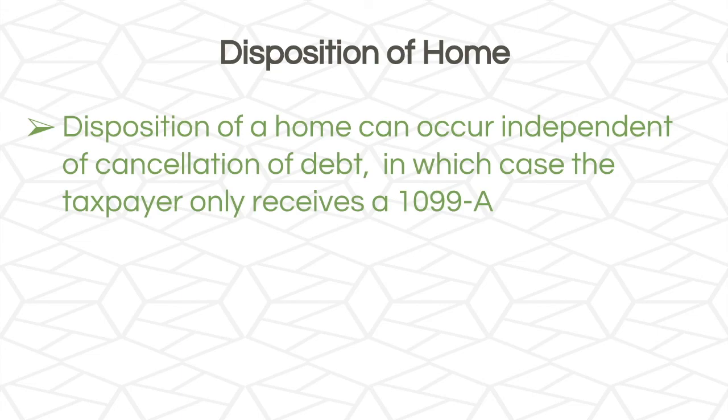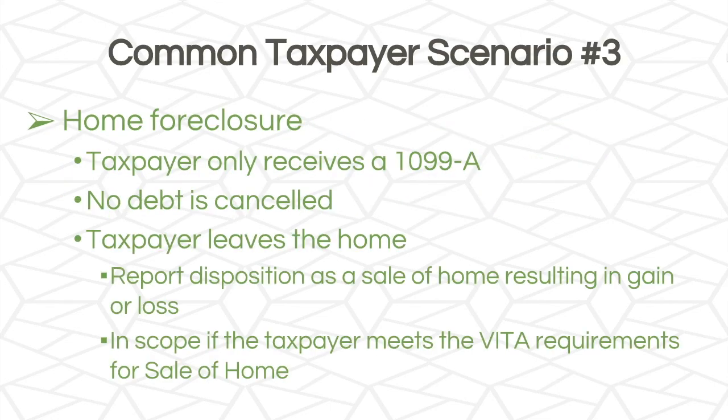So disposition of a home can occur independent of cancellation of debt, in which case the taxpayer only receives a 1099-A. So this is what y'all saw in your sale of home lesson. In scenario 3, we have a home foreclosure. The taxpayer only receives a 1099-A and no debt is canceled. The taxpayer leaves the home and reports a disposition as a sale of home resulting in either a gain or a loss. And this is in scope if the taxpayer meets the VITA requirements for sale of home.